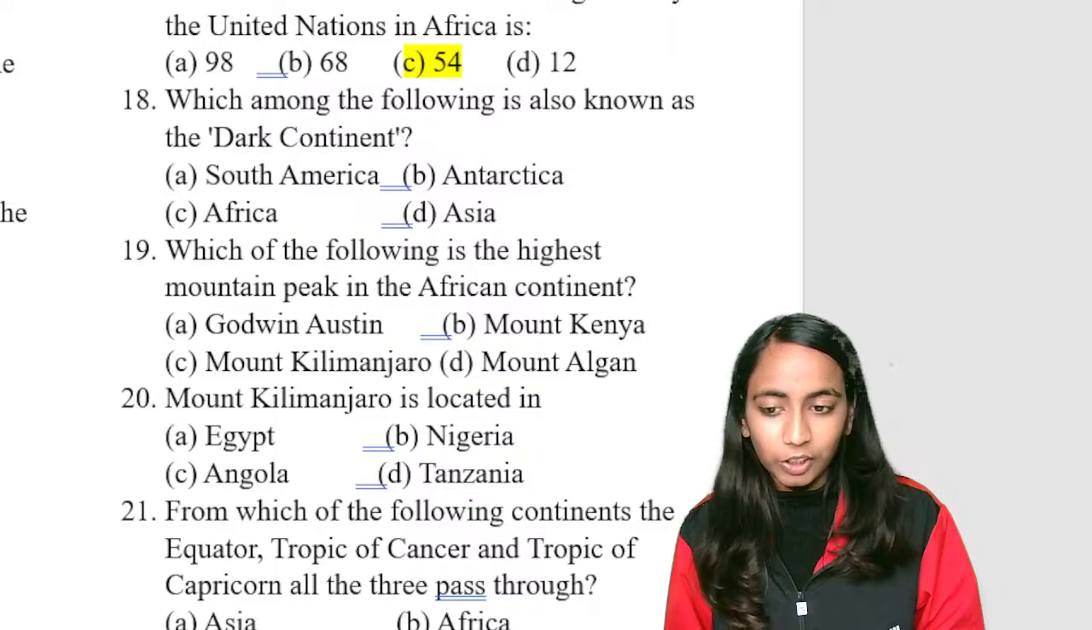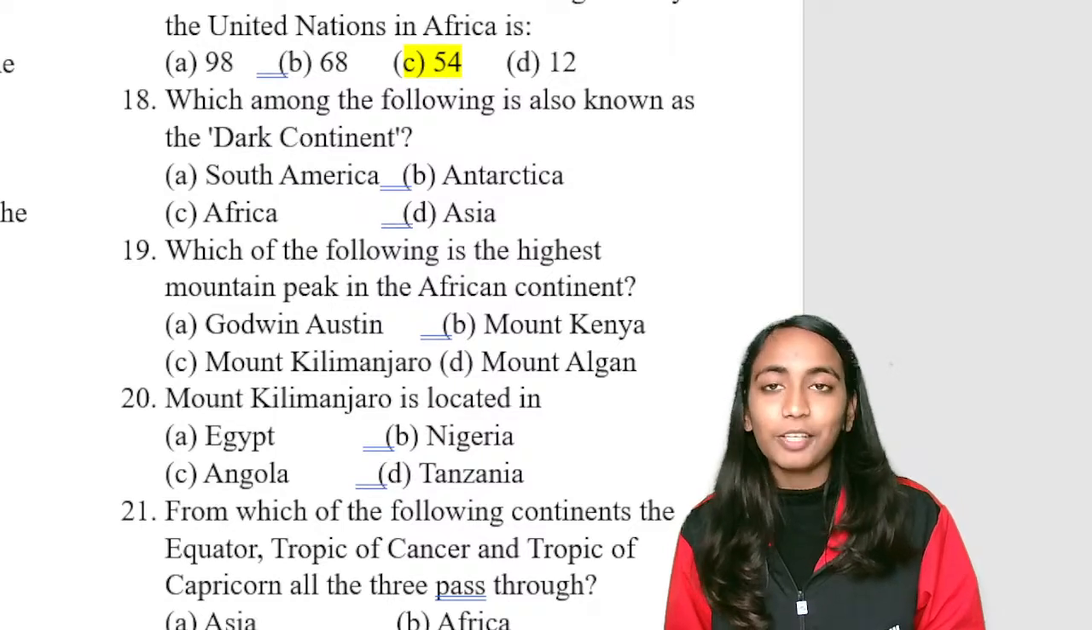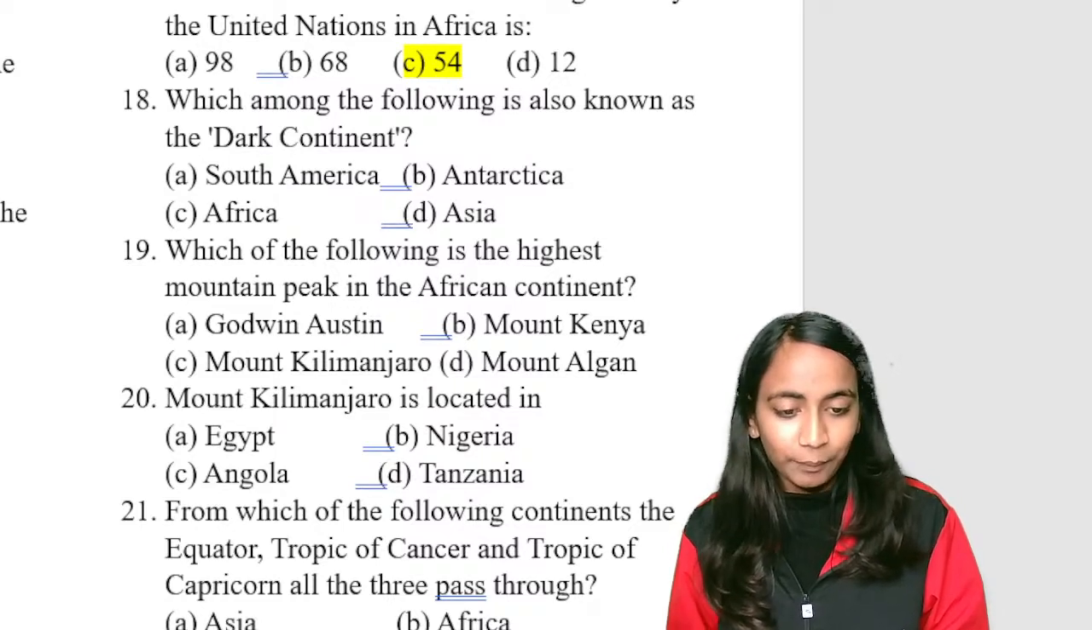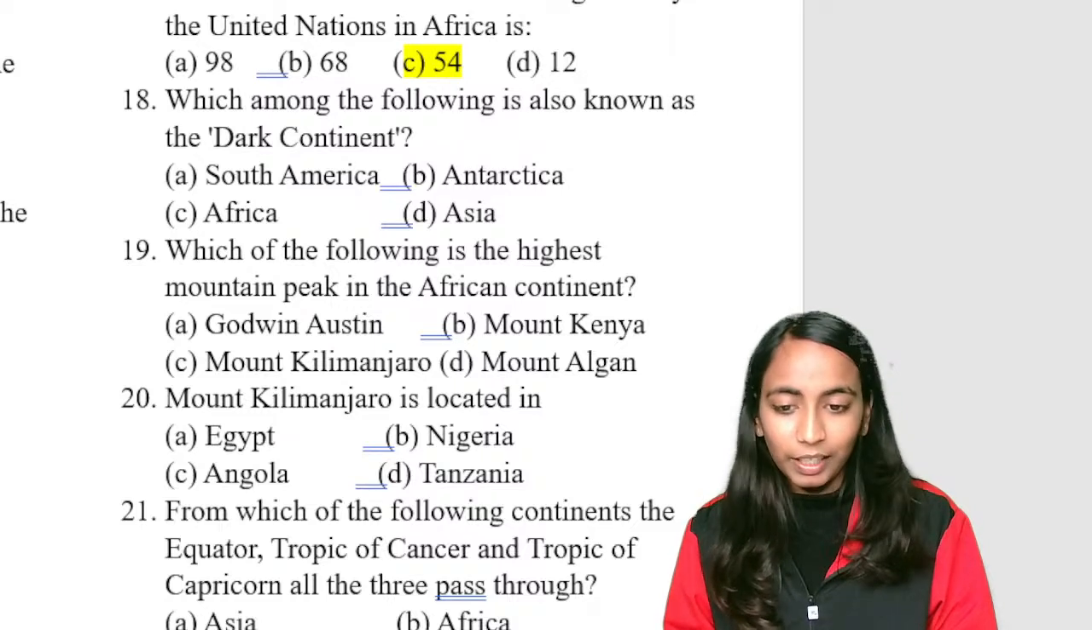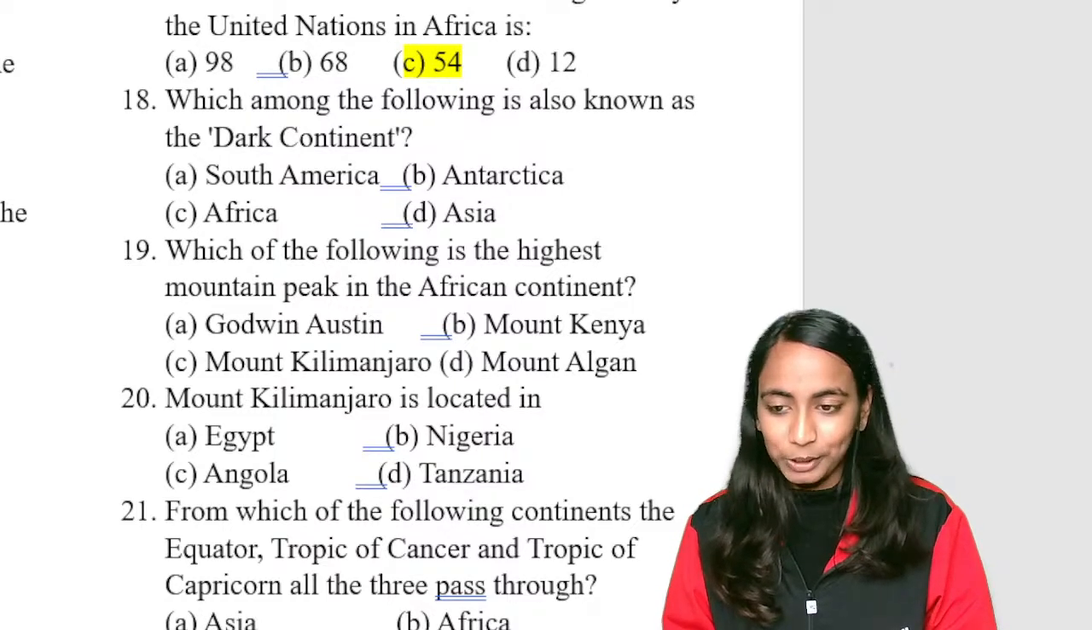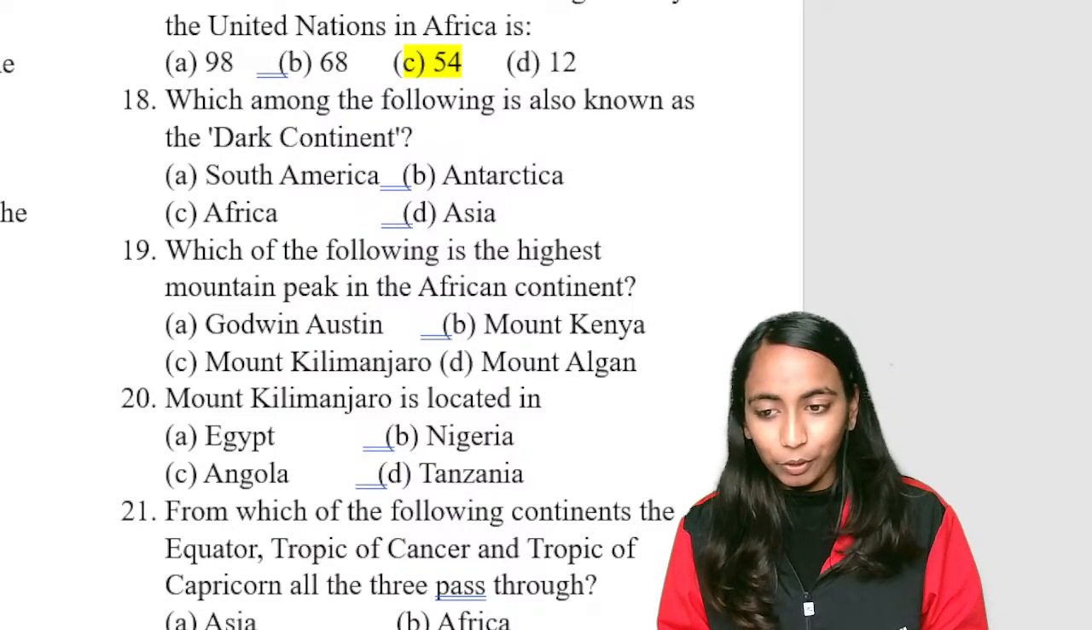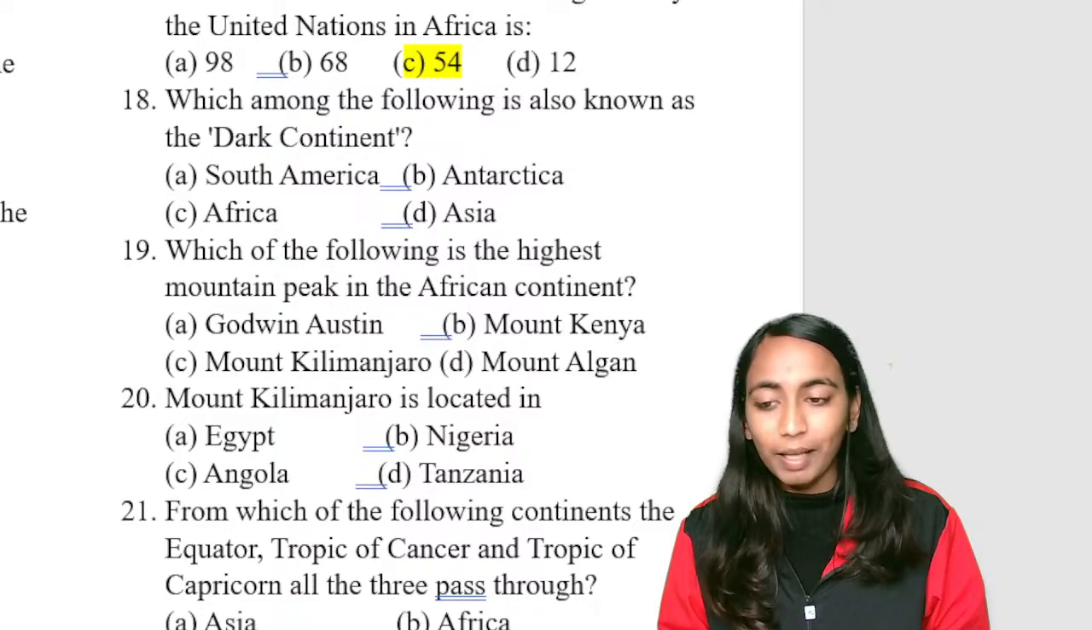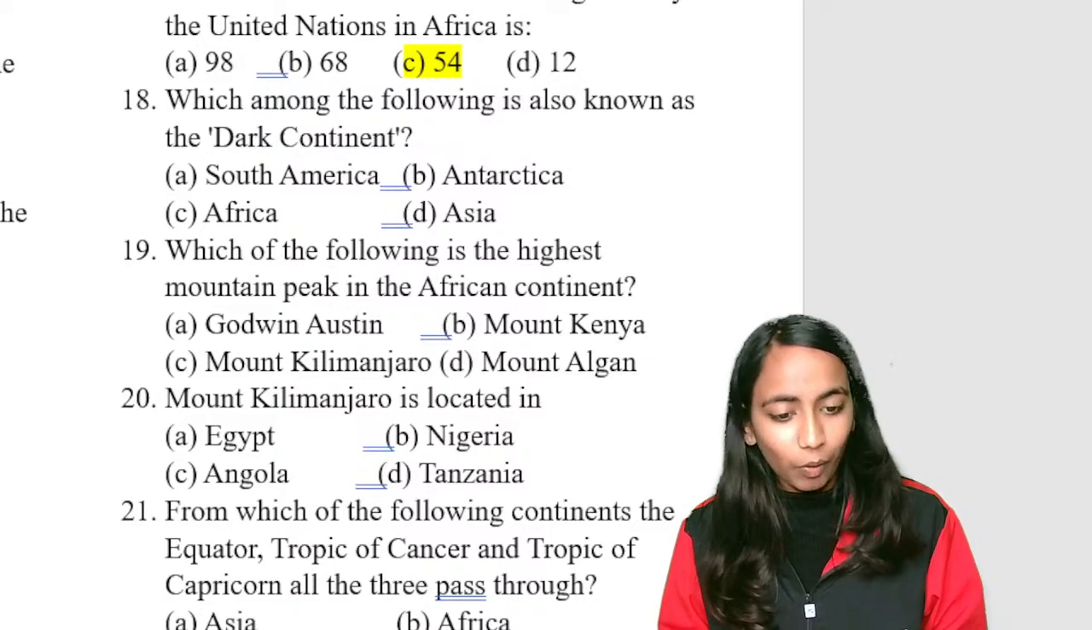Which continent is also called as dark continent? किस continent के लिए another term हम use करते हैं? Dark continent. Which continent is also referred to as the dark continent? A very simple yet a very interesting and a very important question. Which continent is referred to as the dark continent? South America, Antarctica, Africa or Asia?